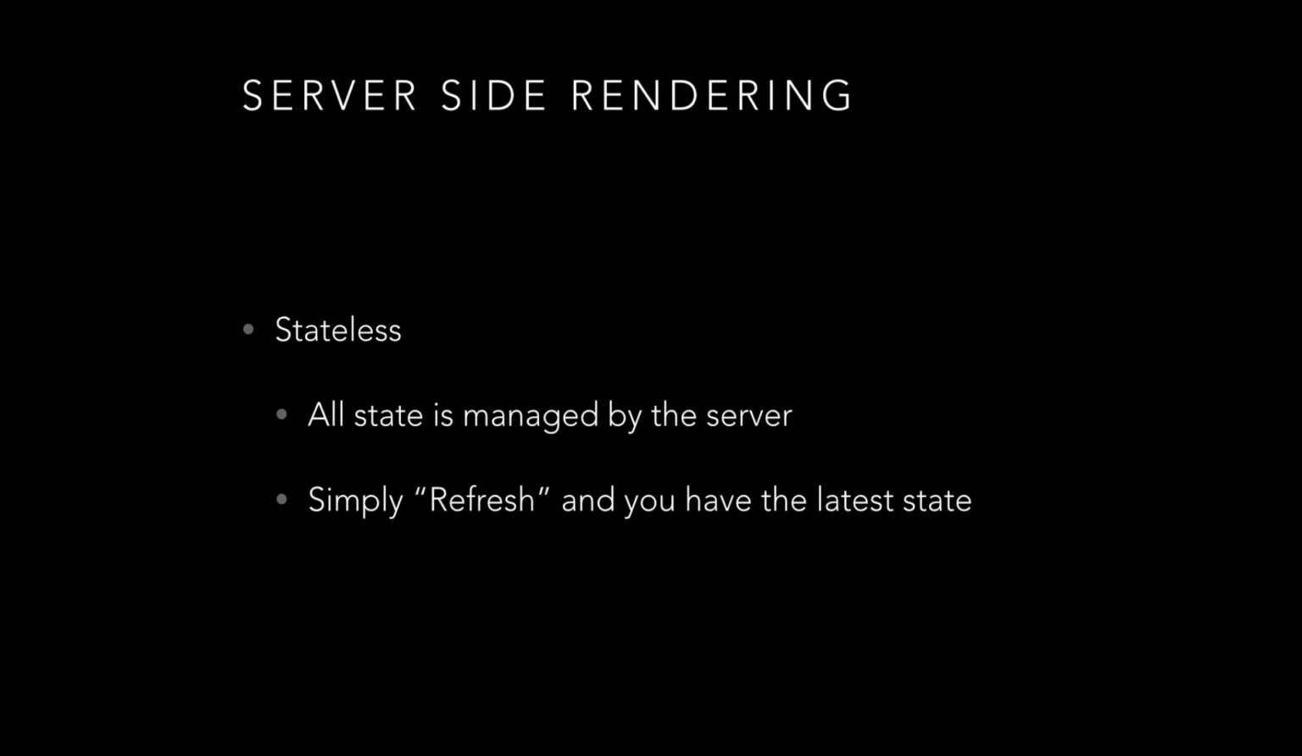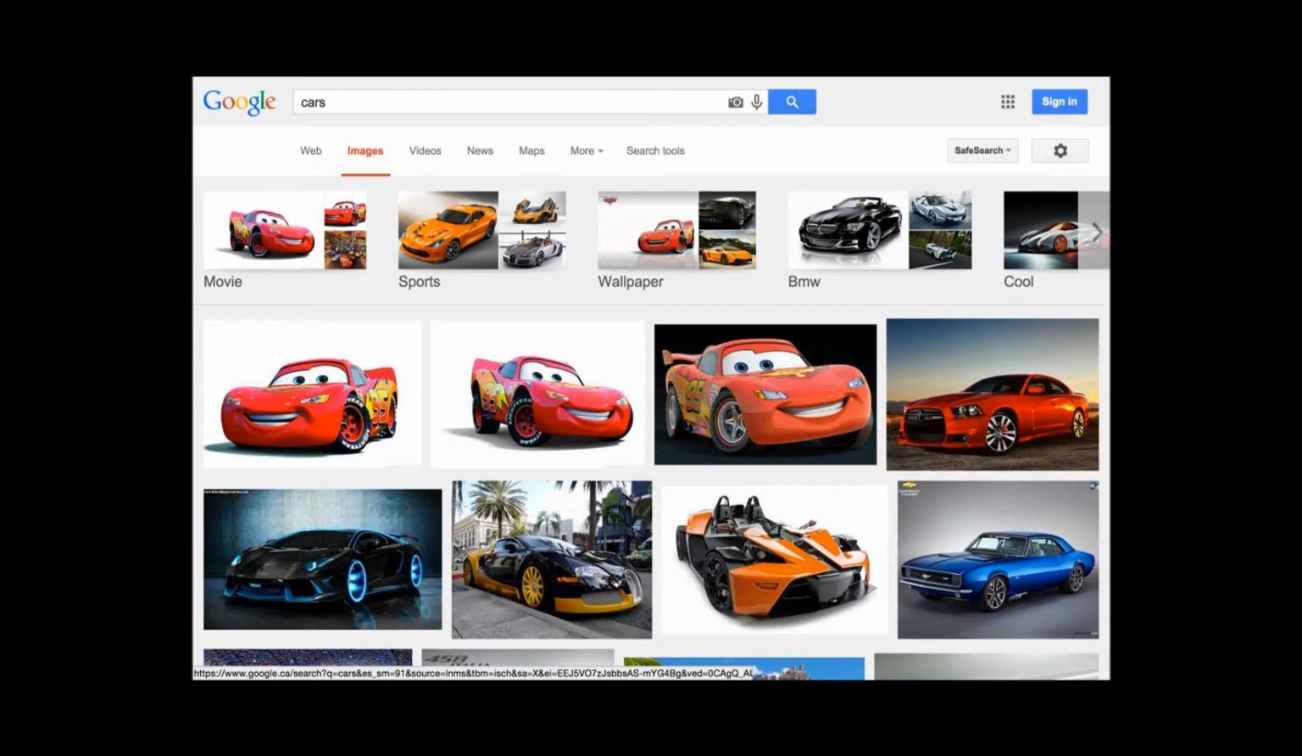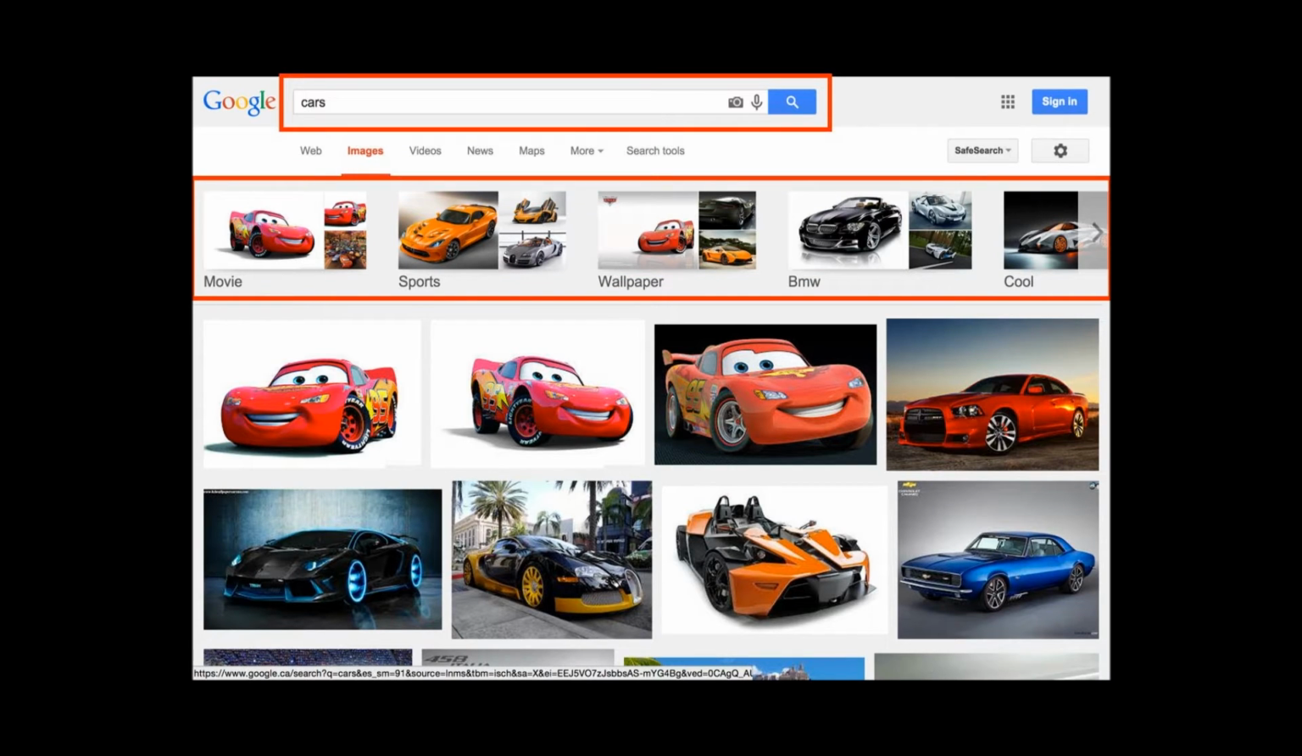I'll be using the example of Google image search to describe all these different types of state. You can think of this as 3 different components, and I'll be highlighting the interactivity between them. Here we have our search field at the very top. It's one component. We have some suggestions below that. That's another component. And then we have our results below that. Those are the 3 components I'll be talking about throughout this talk.